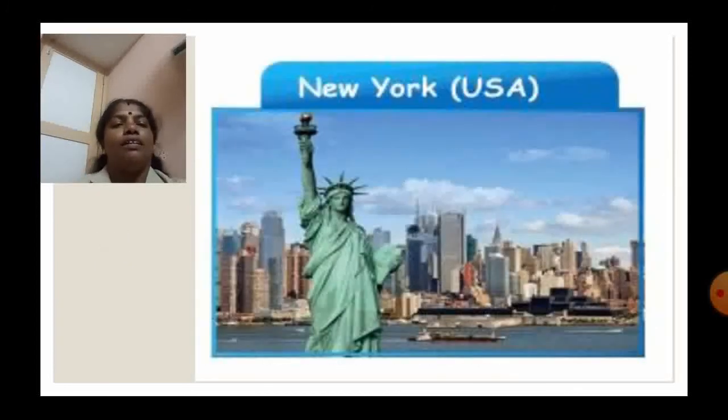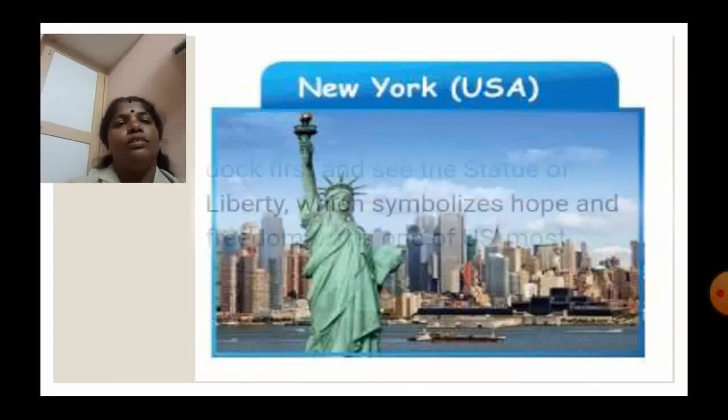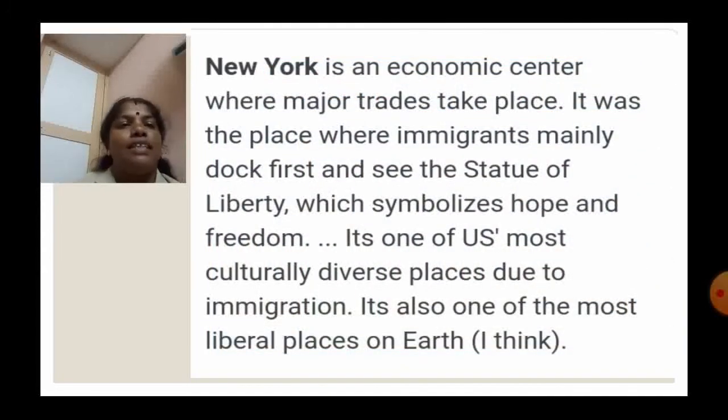Next, look at the statue. It is the Statue of Liberty. It is located in New York. New York is an economic center where major trades take place, export and import, everything takes place in New York City. It was the place where immigrants mainly docked first and saw the Statue of Liberty, which symbolizes hope and freedom. It's one of the US's most culturally diverse places due to immigration, and it's also one of the most liberal places on earth.